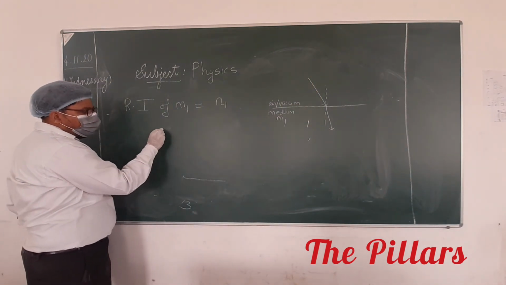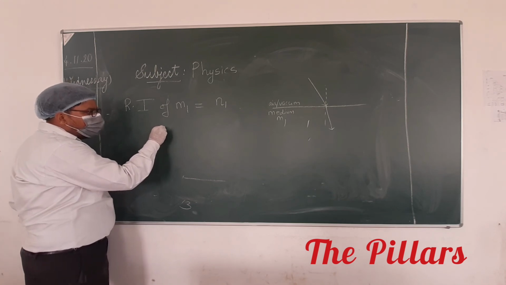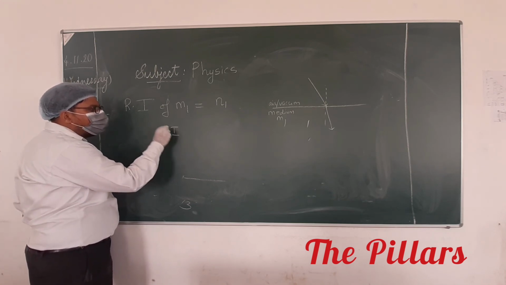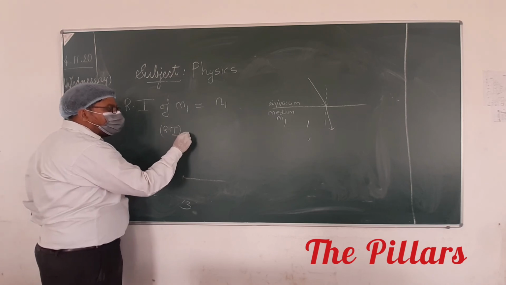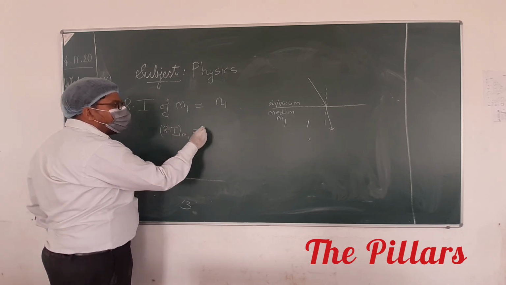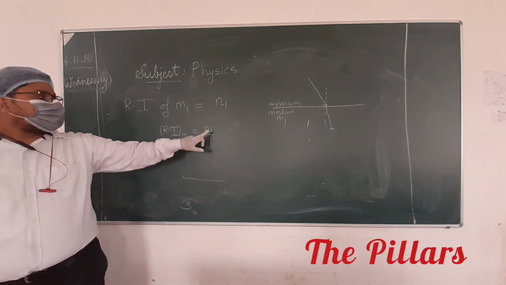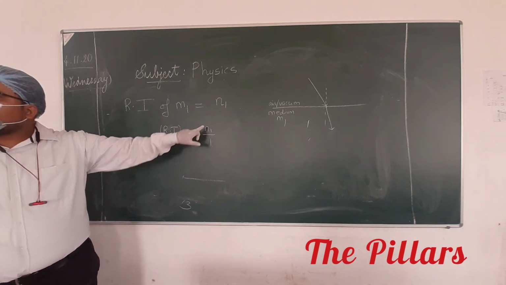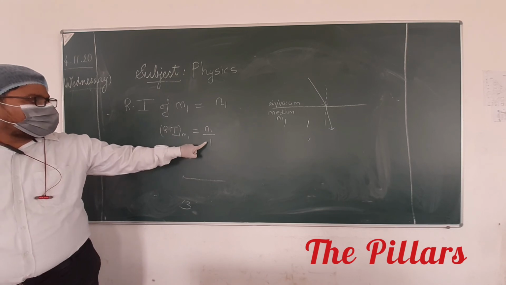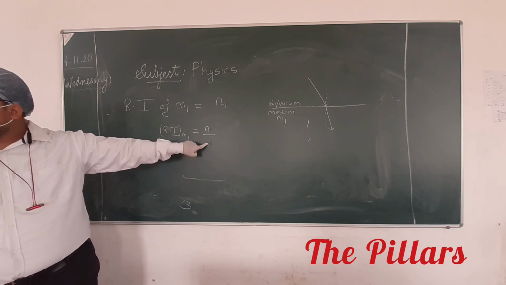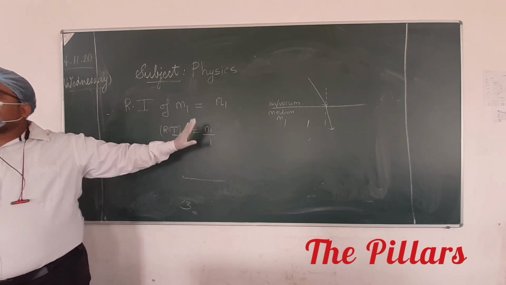The refractive index of medium 1 with respect to air will be n1 upon 1. So the refractive index of air is 1. That is why I am taking 1. Any problem to anybody in this case?